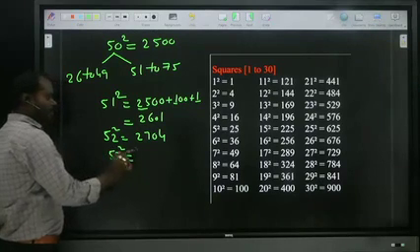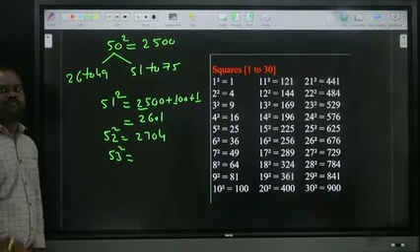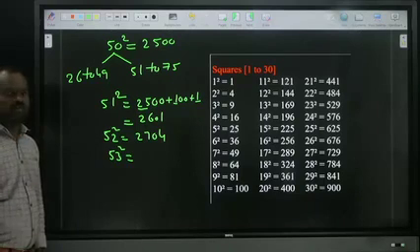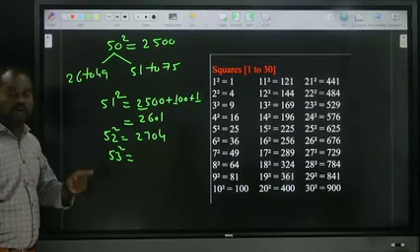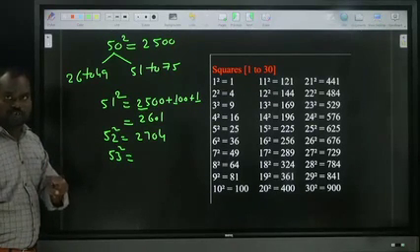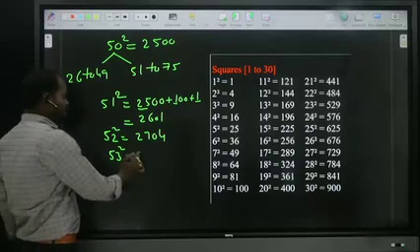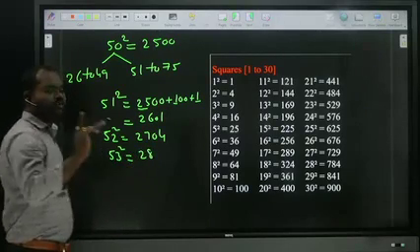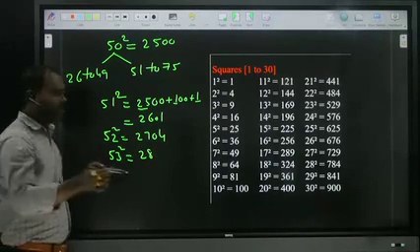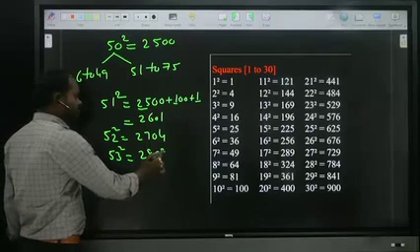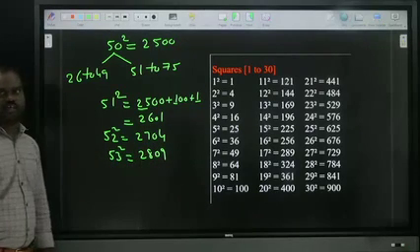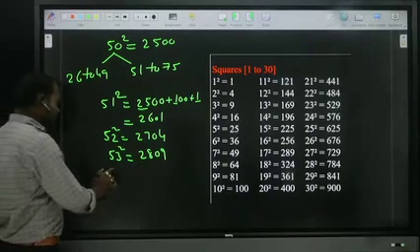Now oral, we are doing 53 square. First of all, what should we take? 25. How much more? 3 more. 25 plus 3, how much? 28. Write down 28. 3 square, how much? 9. Single digit, write down 09. So what is the answer? 2809.